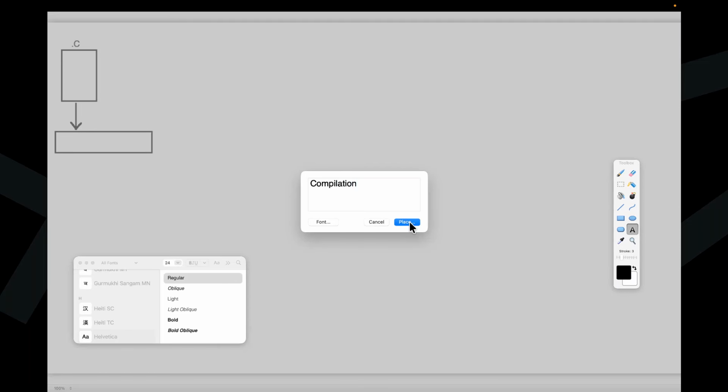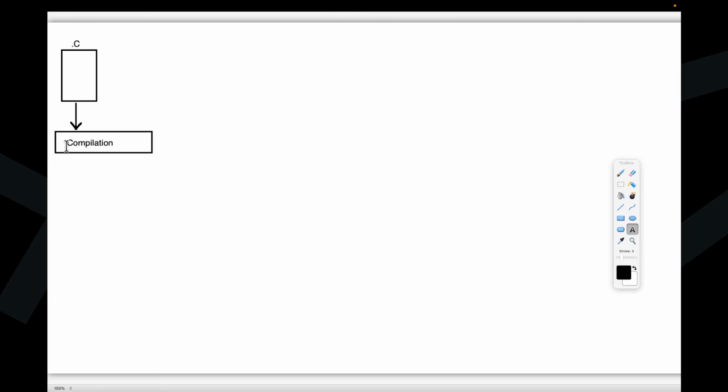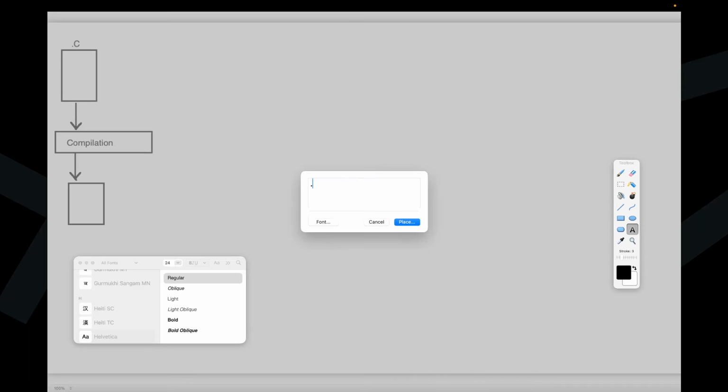Now tell me. If we perform compilation here, what exactly are the files we are able to get? All of you respond. When we compile a C program, what file are we able to get? No response, guys. Here we are able to get the .exe file.